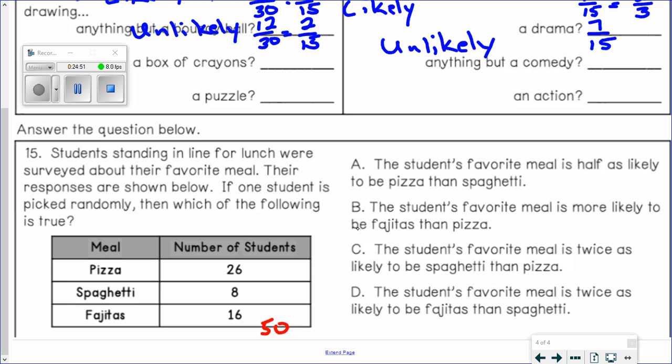The student's favorite, so let me cross that off. The student's favorite meal is more likely to be fajitas than pizza. Well, no, more students said they like pizza. So, nope. The student's favorite meal is twice as likely to be spaghetti than pizza.